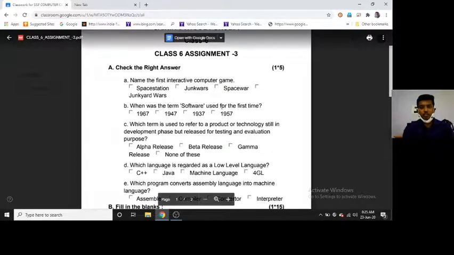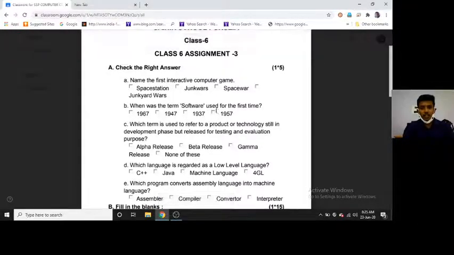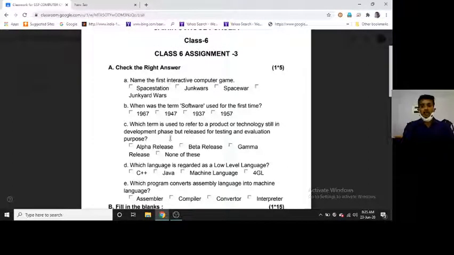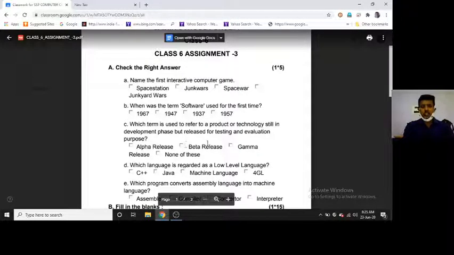The term software was first used in 1957. Which term is used to refer to a product of a technology still in the development phase but released for testing and evaluation purposes? That is beta release.